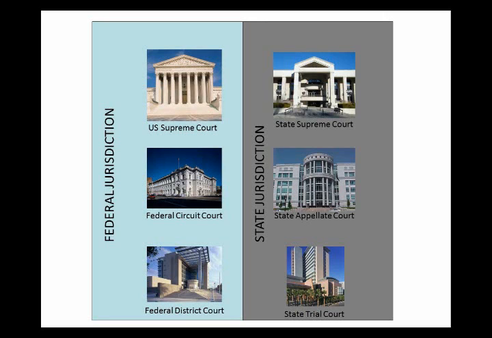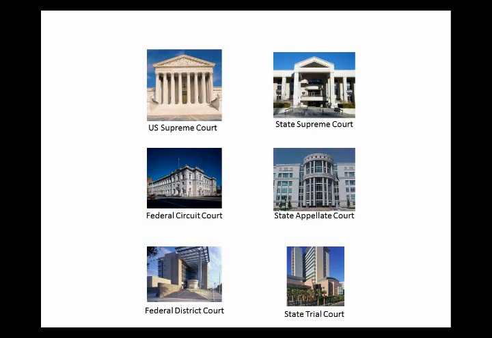But what we see here is the typical setup of a state court system. State courts have jurisdiction over their own geographic area and over issues of state law. Notice that this chart does not put the state courts as subordinate to the federal courts, even though the Constitution requires that state courts abide by the federal Constitution. These are truly parallel systems, so the distinction between federal and state jurisdiction forms the horizontal framework of the court system. But the courts are also organized vertically.